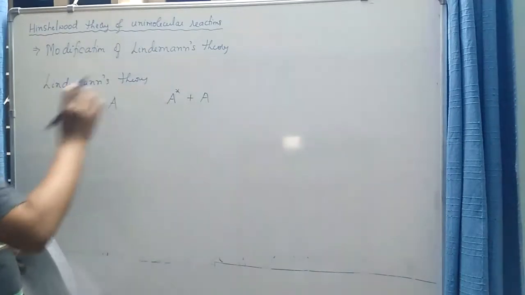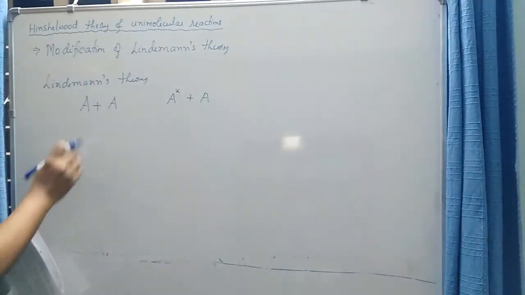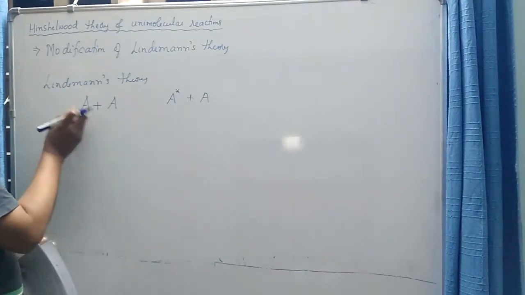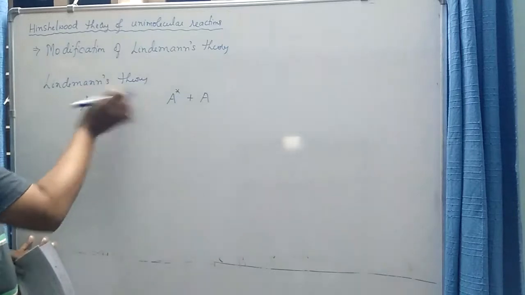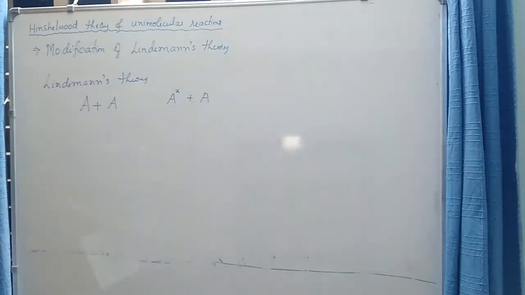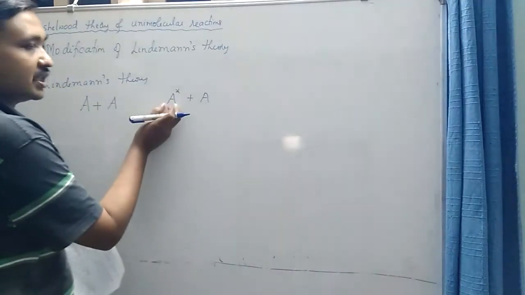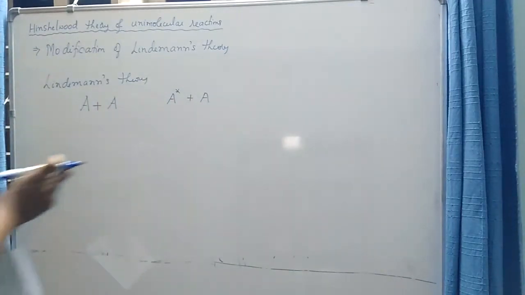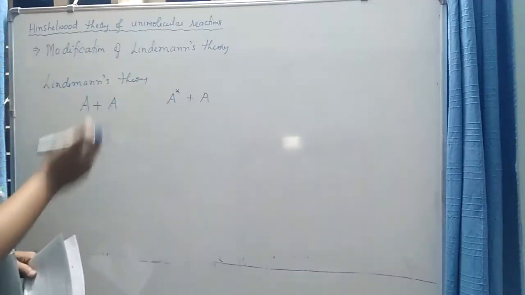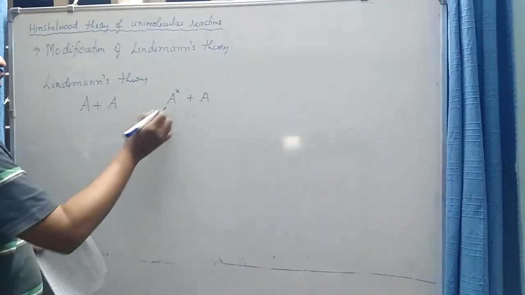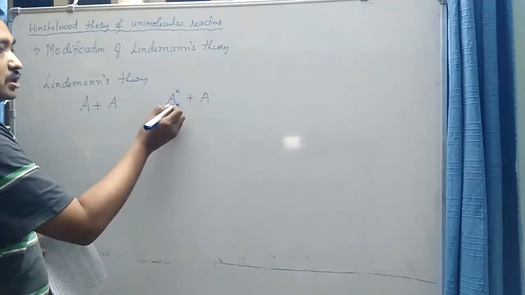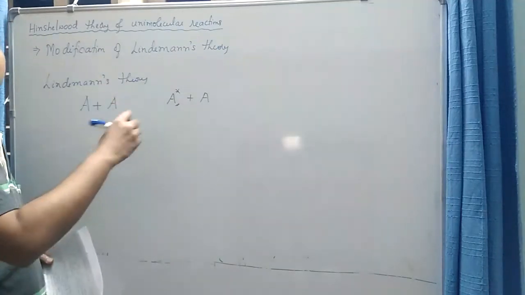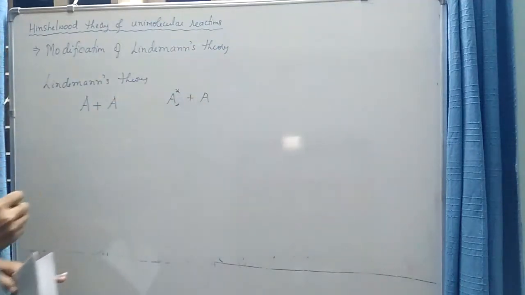So one of the molecules gets energized, and he assumed that the translational or kinetic energy of one molecule is transferred as the vibrational energy of the other molecule. When I say an energized molecule, it means the molecule is in higher vibrational energy compared to a normal molecule, and the energized molecule may either lose the energy by colliding again with a normal molecule.